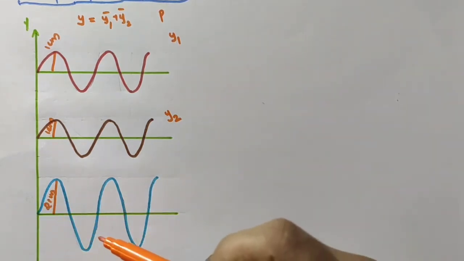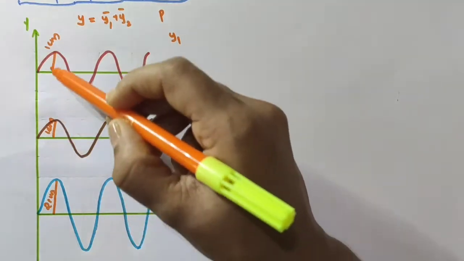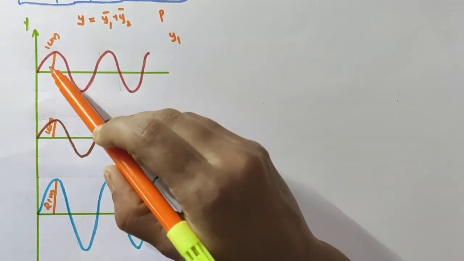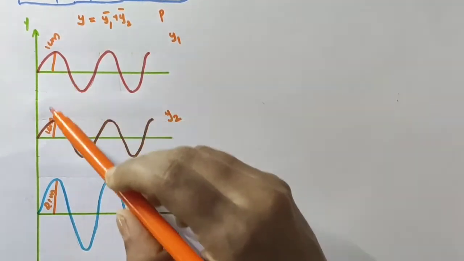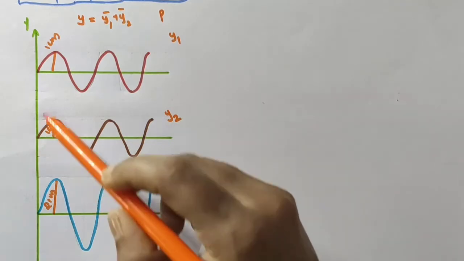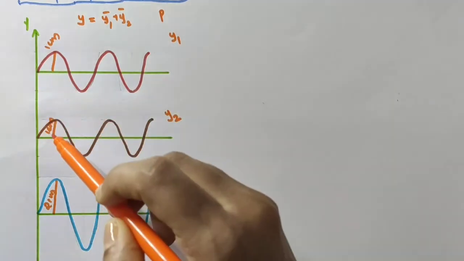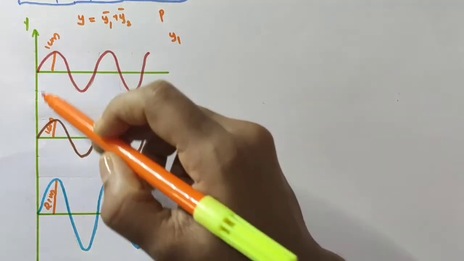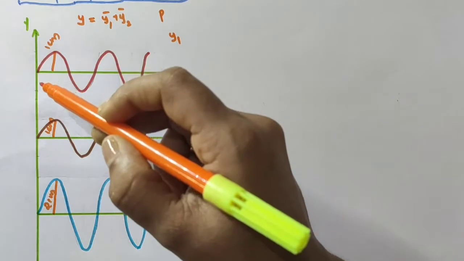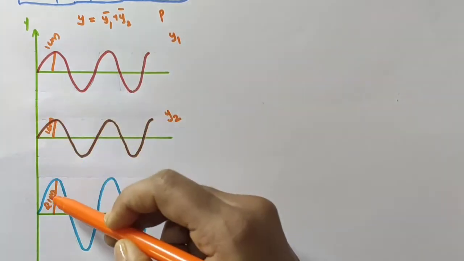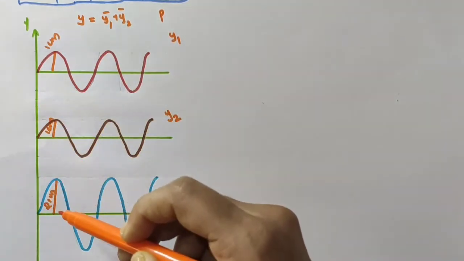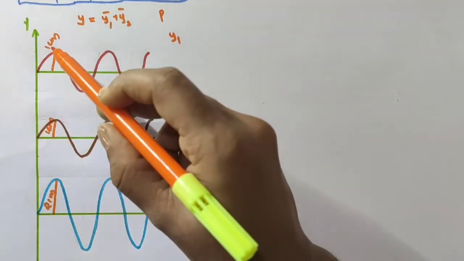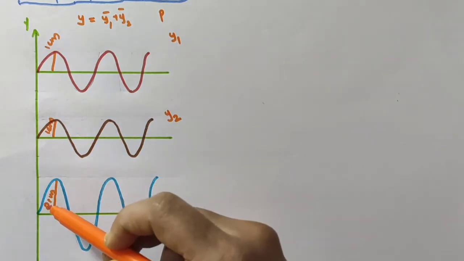How or why? At this particular point, consider this part of the two waves. Here we have the crest of the first wave and here we have the crest of the second wave, at this particular point in the medium. Both have amplitudes of 1 centimeter, so the resultant wave will have a crest of amplitude 1 centimeter plus 1 centimeter, which is equal to 2 centimeter.